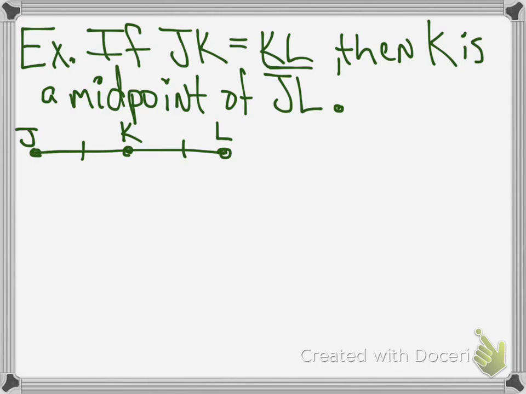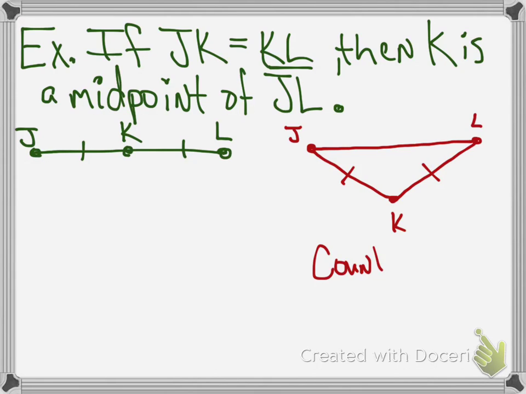Now, keep in mind here, let's put a J, let's put an L. Let's put JL. Does it say anywhere that K has to be on the line? No, it does not. Oh, and look, JK is equal to KL, but it is not the midpoint of JL. Counterexample. Boo-yah.